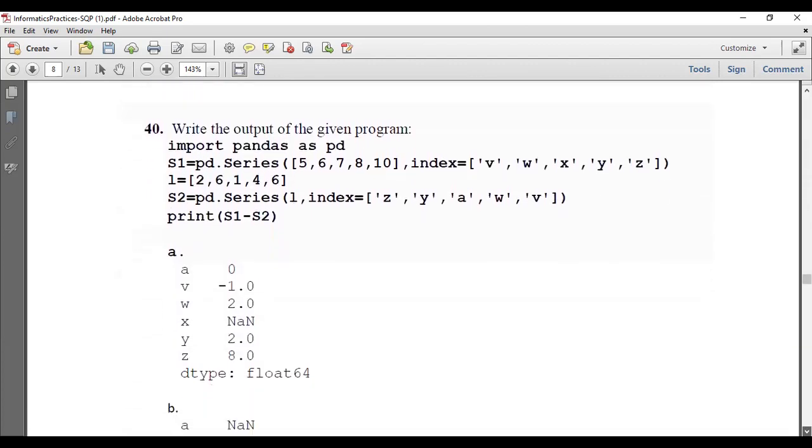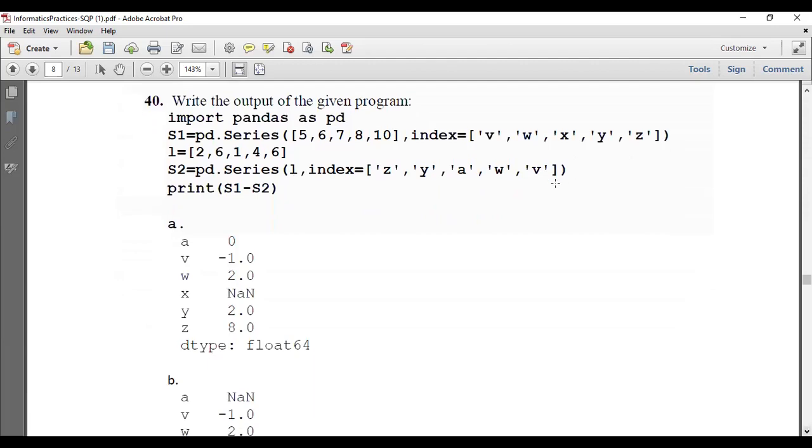Question number 40, write the output of the given program. Again, import pandas as pd. You can see pd.Series 5, 6. This is the data and these are the indexes of this one. And this is the second list of data, and these are the indexes of this one. Now what to do? We are checking print S1 minus S2. So this data will be replaced by this value.